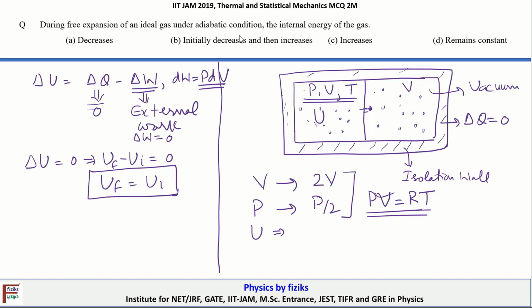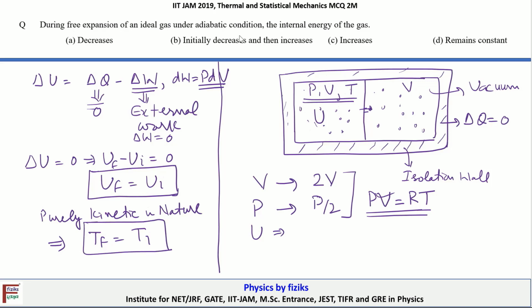Because for an ideal gas, the internal energy is purely kinetic in nature, it further says that the final temperature of the gas is equal to the initial temperature of the gas. So it's not only the internal energy which doesn't change during the free expansion of the ideal gas, it's also the temperature which doesn't change. So the correct option is D. The internal energy of the gas remains constant, it doesn't change during the free expansion of the ideal gas.